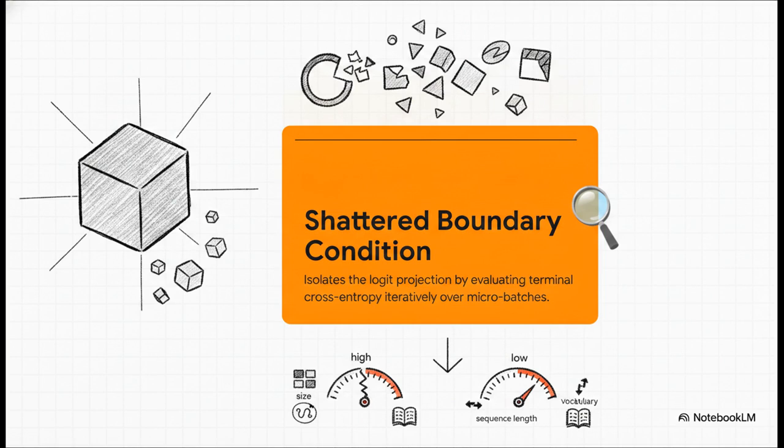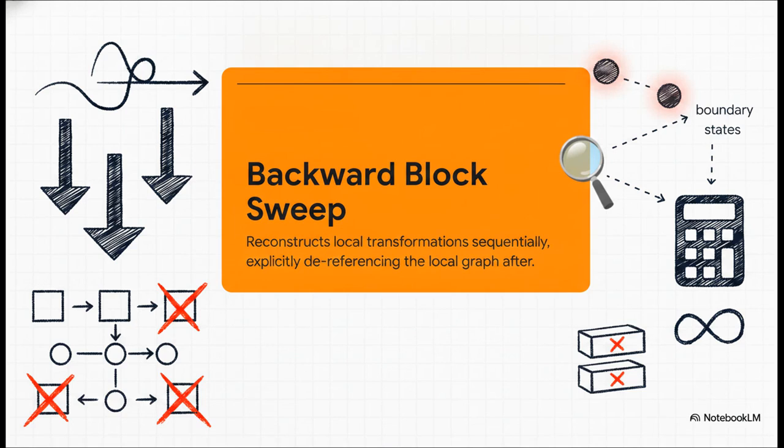By shattering this projection over the batches, the memory requirement shrinks from scaling with batch size, sequence length, and vocabulary, down to a highly manageable requirement that scales only with sequence length and vocabulary. It's a real game changer. And that brings us to phase 3, the backward block sweep.